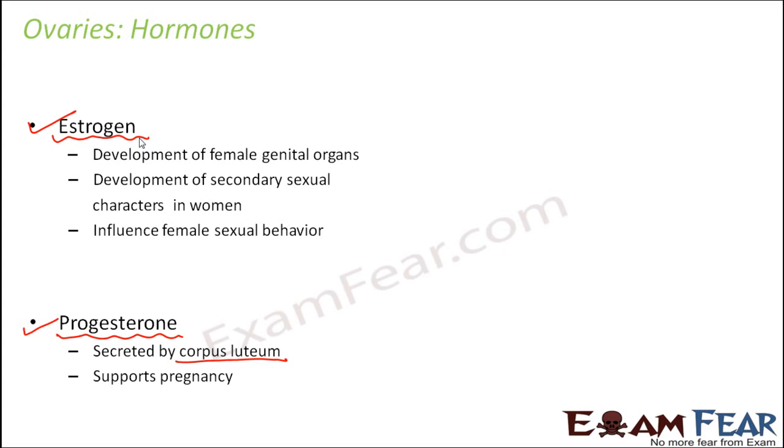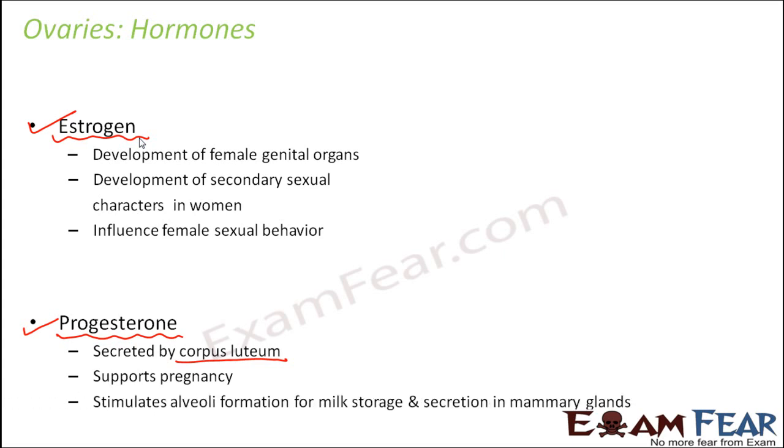For example, it stimulates the alveoli formation for milk storage and secretion in mammary glands, because all these things have to happen only inside the female body. So they need an additional hormone which can take care of all the changes that happen inside the body of a female when she is pregnant, and that is done by progesterone, which is secreted by the corpus luteum.